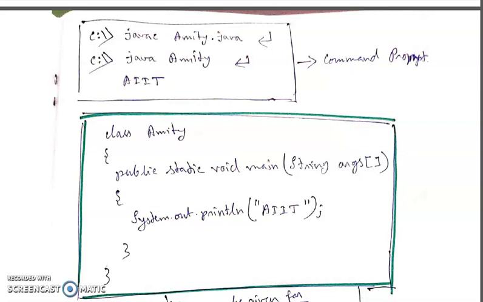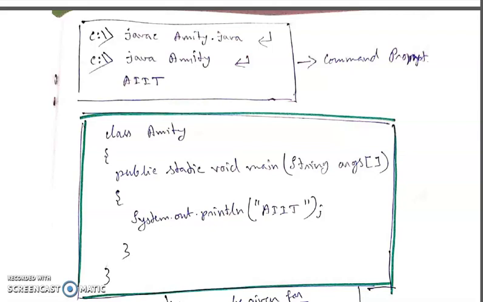Generally, all students perceive that the name of the source file is amity.java. I'm sorry to say, this is a convention, but it is not the rule. This is not the rule.